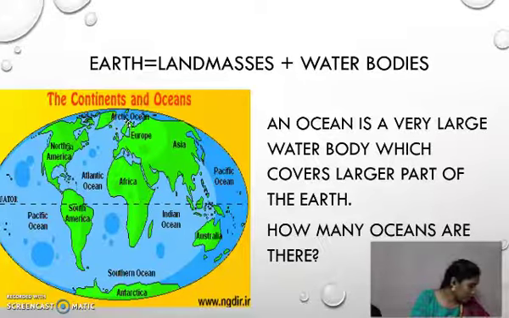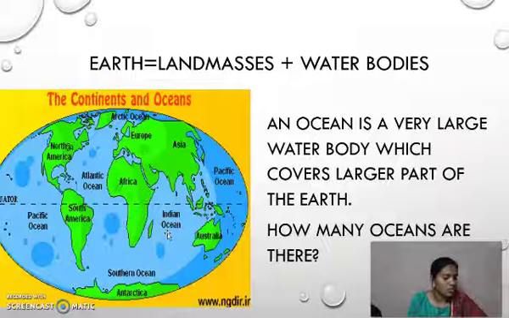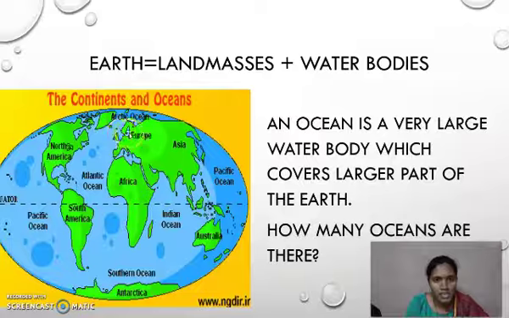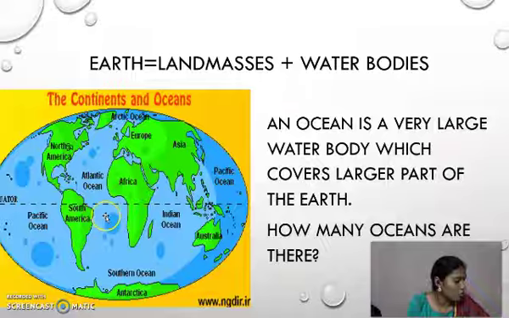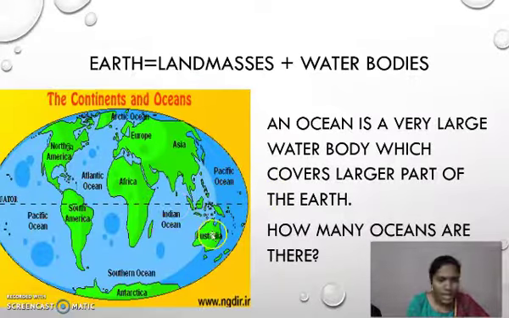Okay, what about your textbook part? Even it is showing that the oceans are the largest water bodies on the surface of the earth. There are 5 oceans. One is Arctic Ocean. You can see here, this is Arctic Ocean. And second one is Atlantic Ocean. Third one is Pacific Ocean. And fourth one is Indian Ocean. And the last one is Southern Ocean.